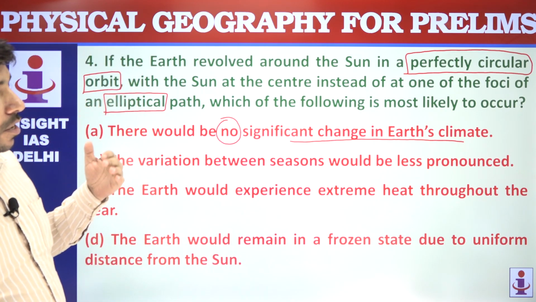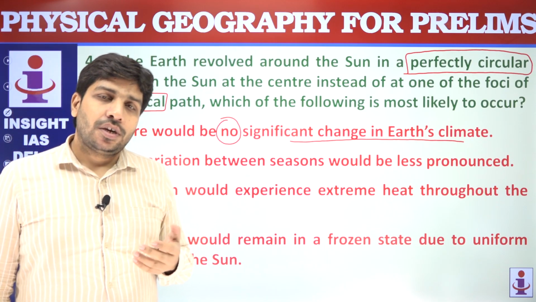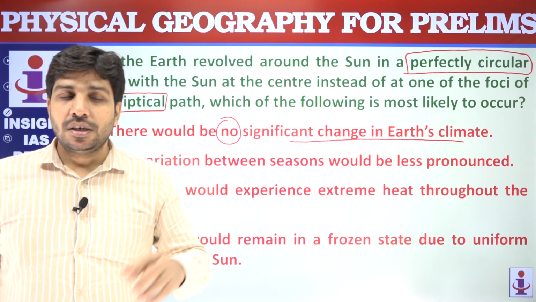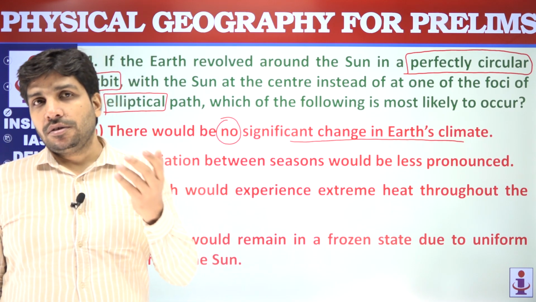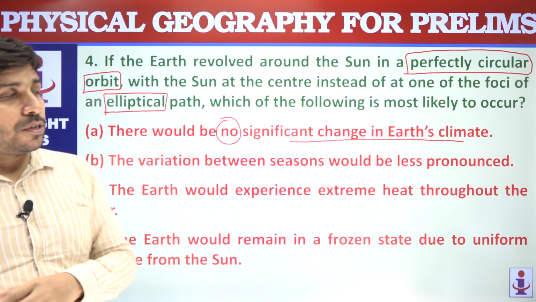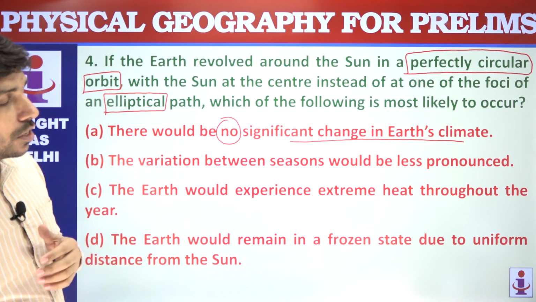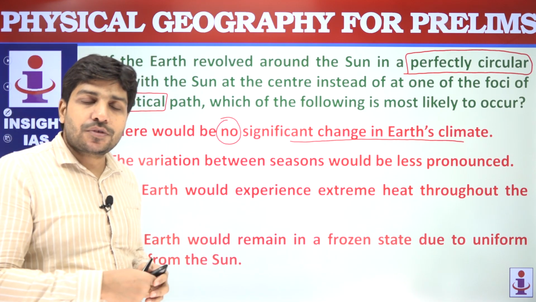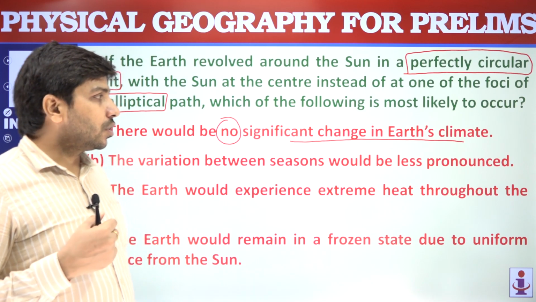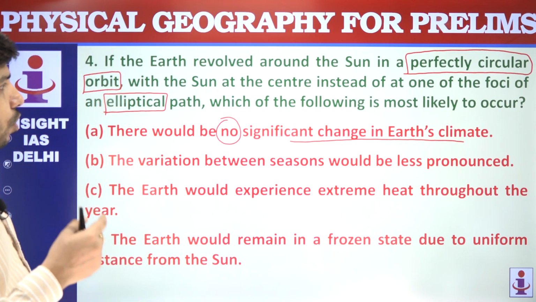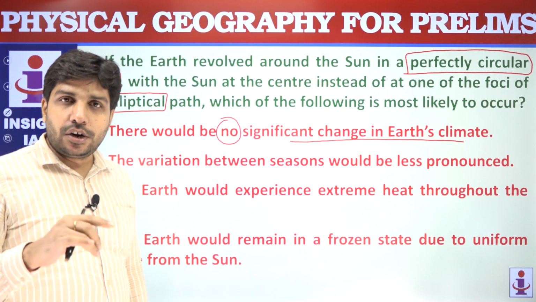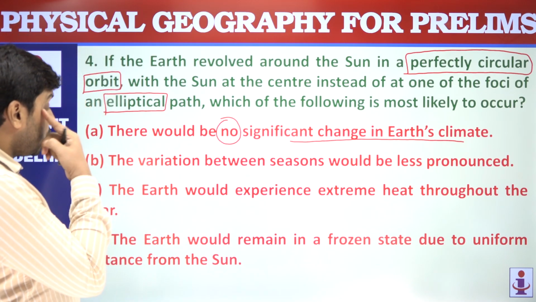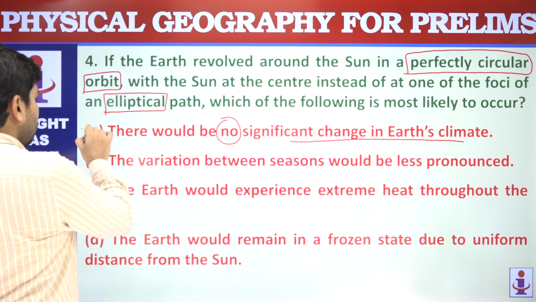Because of this tilt, when the northern hemisphere is having more sunlight, there is summer in the northern hemisphere and at that time winter in the southern hemisphere. Then there are months of the year when there is winter in the northern hemisphere and summer in the southern hemisphere. All this is happening because of these factors: tilt of axis, rotation, and this elliptical orbit. So the statement that there is no significant change in Earth's climate is not correct.